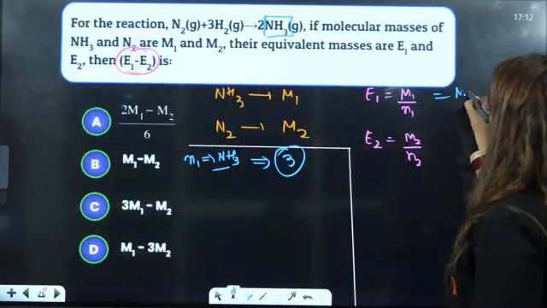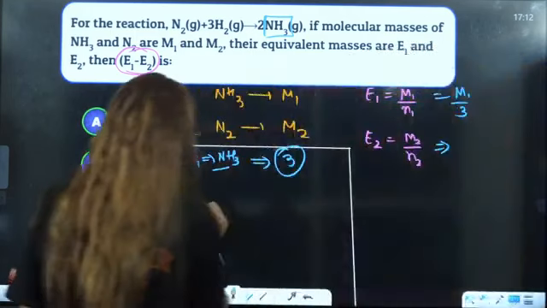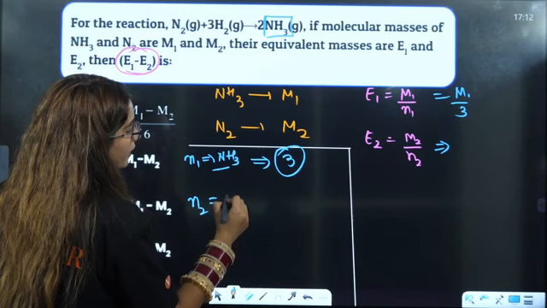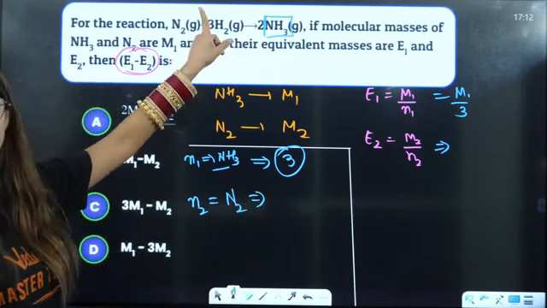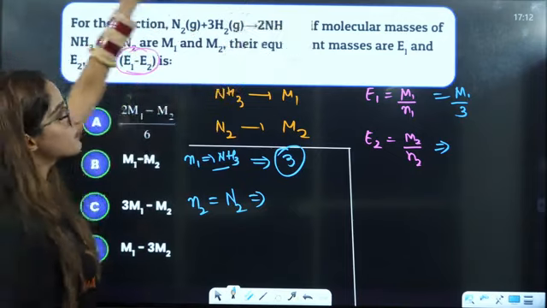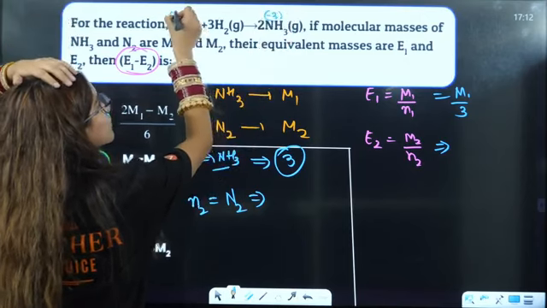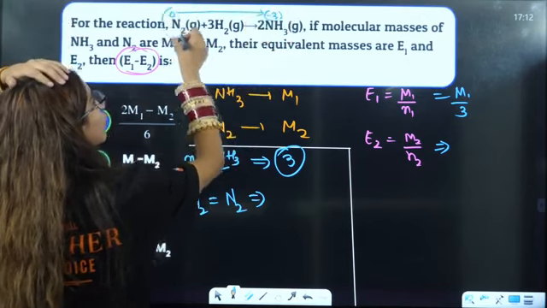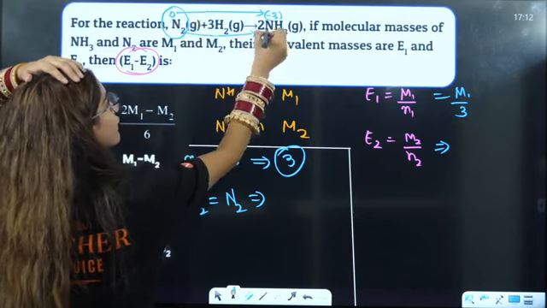So it will be M1 divided by 3. What about N2? We are talking about N2 here. 2 molecules of nitrogen, right? So here it is in 0 and here it is in -3 state, right? So for 2 we have 0 here, but for 2 it will be -6.